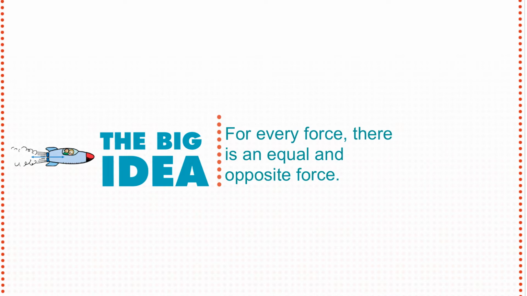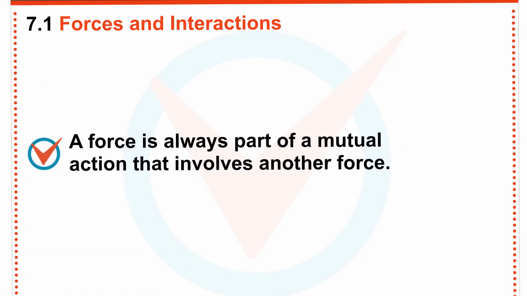The third law is for every force, there's an equal and opposite force, or for every action, there's an equal and opposite reaction. So the first idea is the idea of interaction. All forces are part of an interaction. So you can't have a force on an object without that object also applying force back upon you. So if you were to hit the wall with your fist, don't do it, because the wall will hit you back exactly as hard as you hit it.